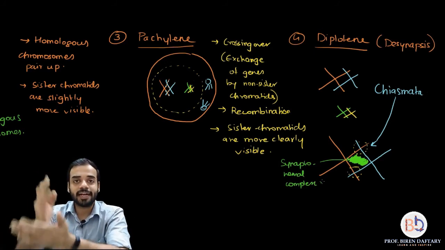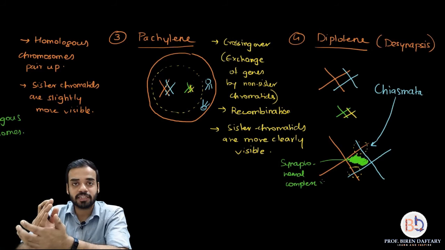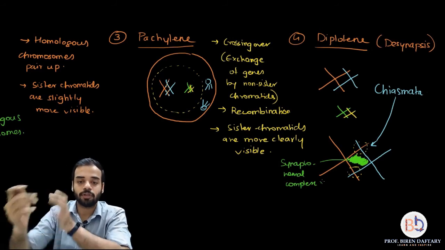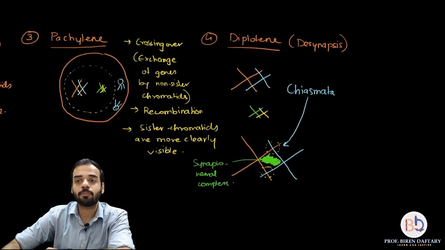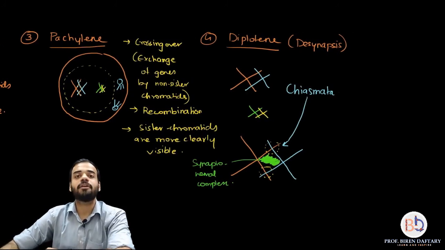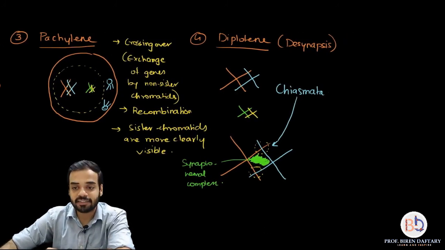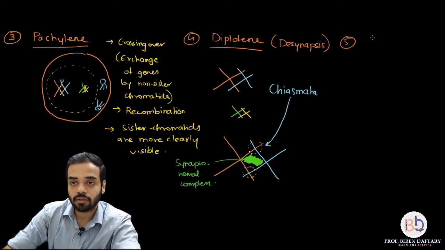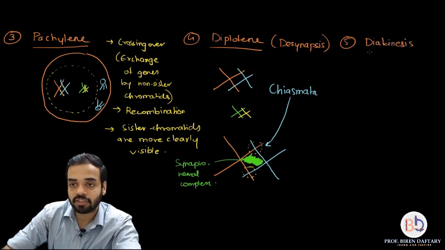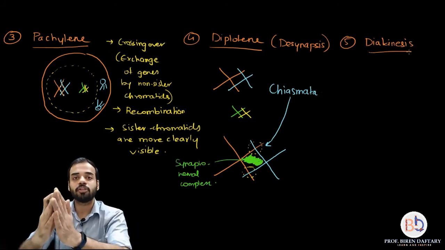So that ends our fourth substage under prophase 1, which is called diplotene, and the last stage that we are going to study under prophase 1 is called diakinesis, which is a very simple stage which I am going to show over here. As I told you, after recombination or crossing over, the chromosomes begin to repel each other.